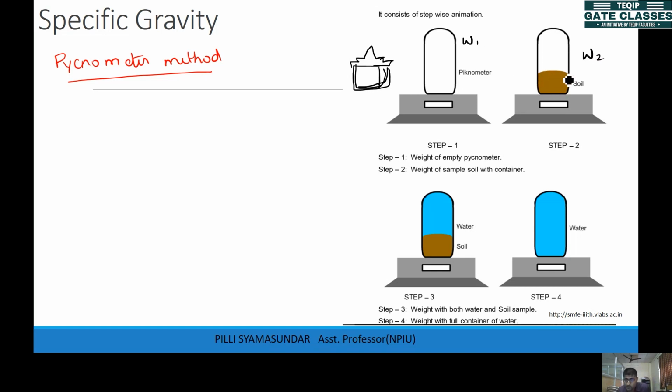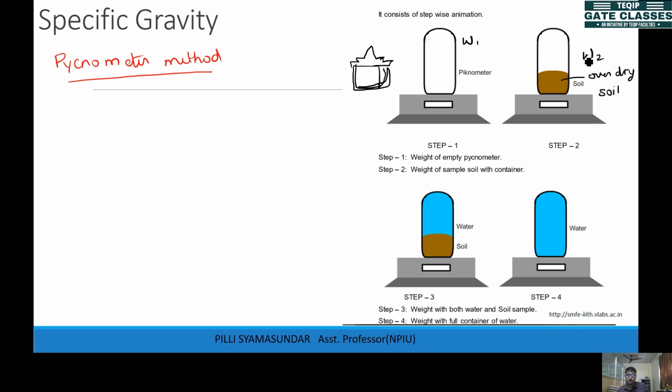This soil has to be dry, oven dried soil. You should keep this in mind, because it shouldn't have any water. Then only can we easily find out the specific gravity, right?